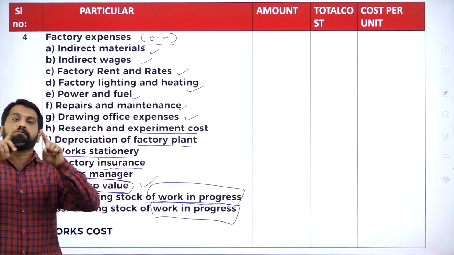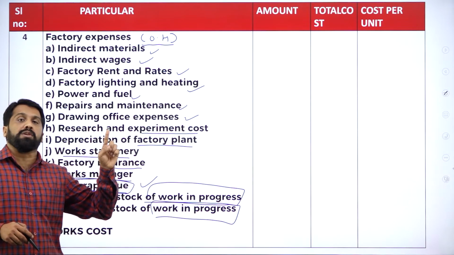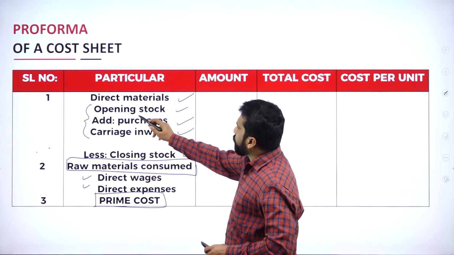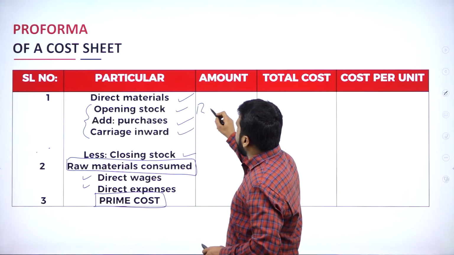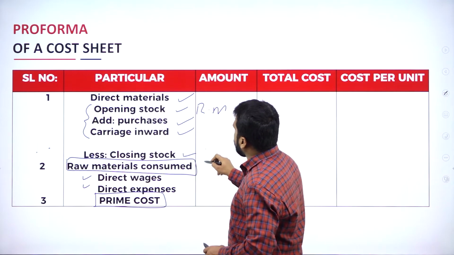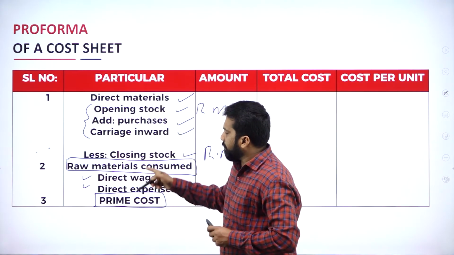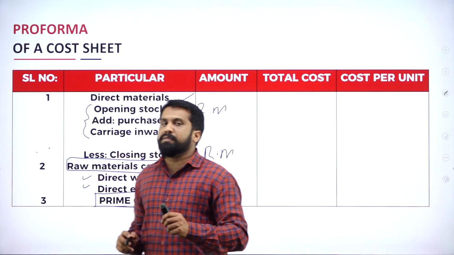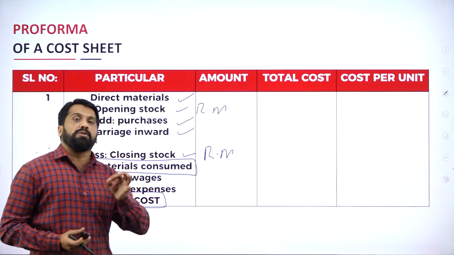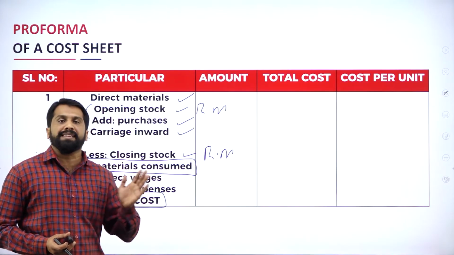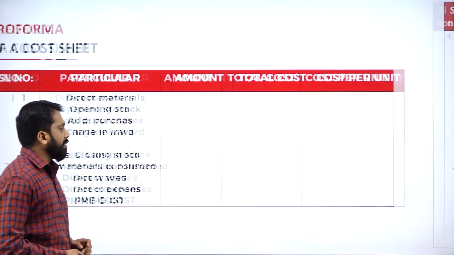In the first format, that is opening stock of raw material. I'll go back. This is opening stock of raw material, closing stock of raw material. Remember, in the first stage, before prime cost, whatever stocks we take, that is opening stock of raw material and closing stock of raw material in the beginning.